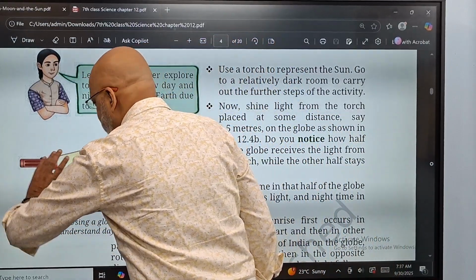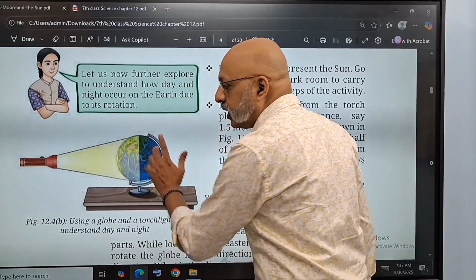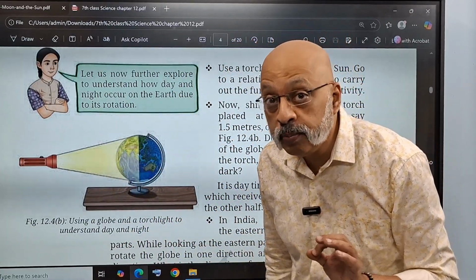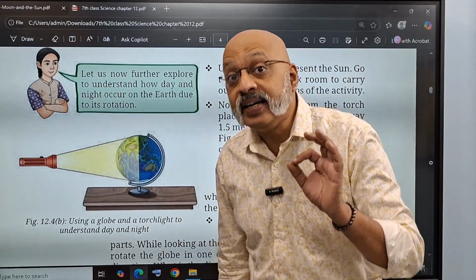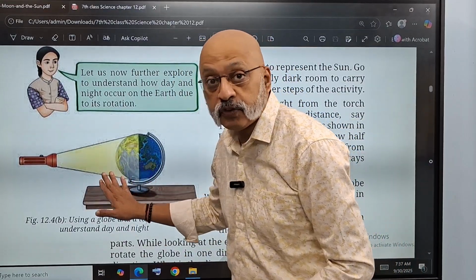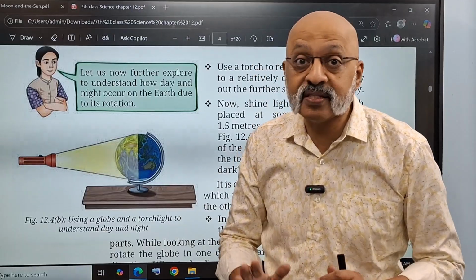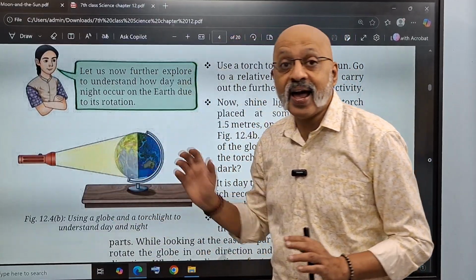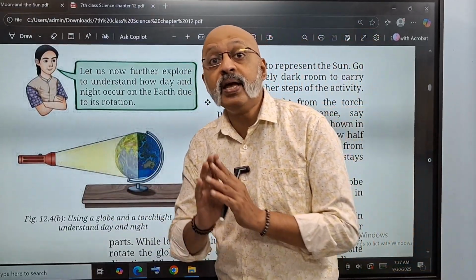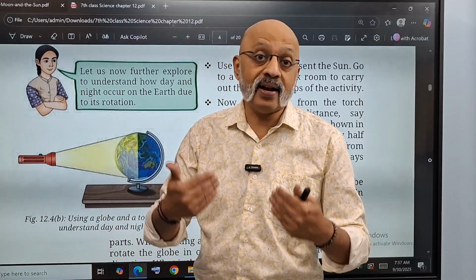So when the sun is here, you see this half of the earth is completely illuminated. That means it is daytime in this part of the globe. This part of the globe, the other side, which is not receiving the sun rays, or in this case, the light of the torch, that will be night time. That's how day and night takes place.